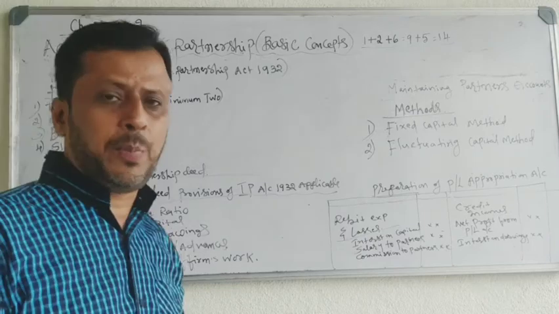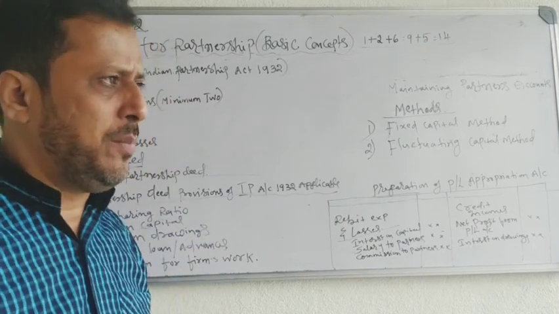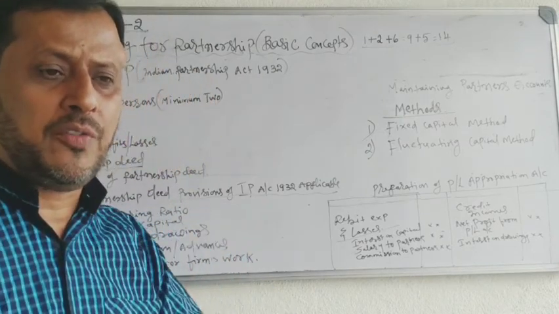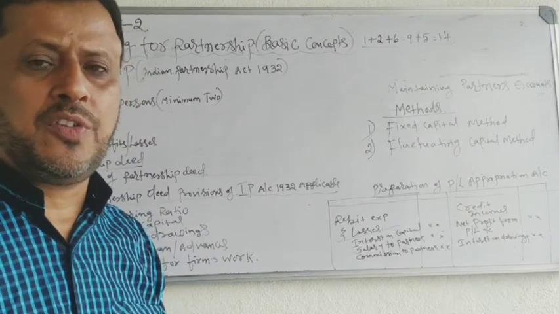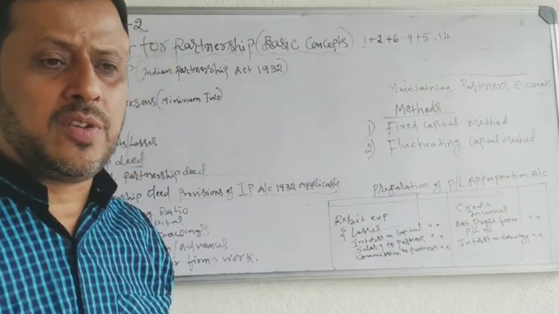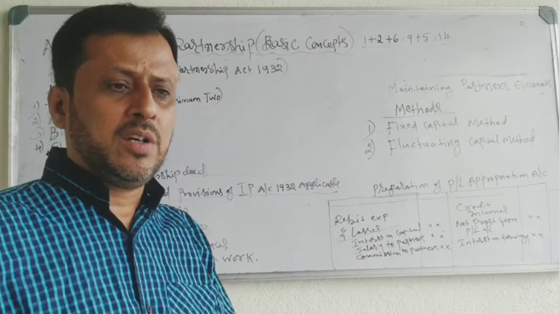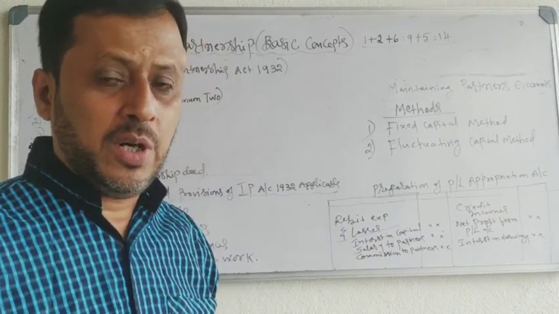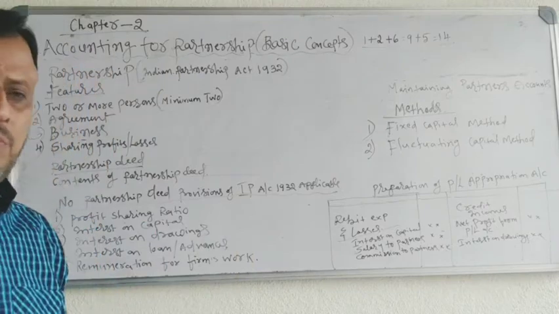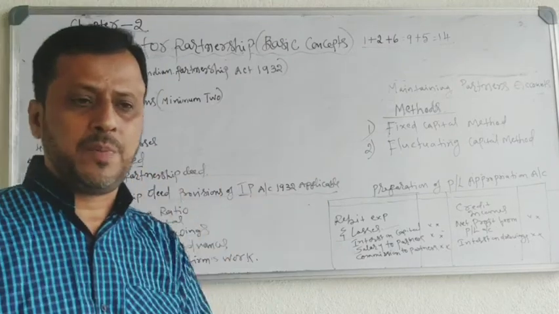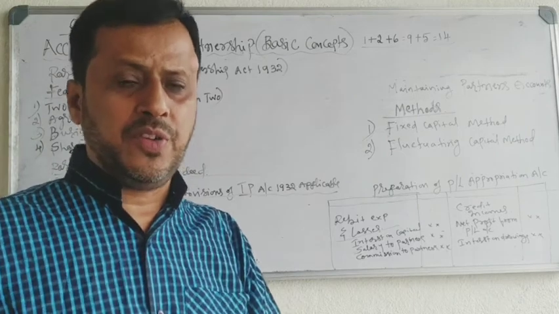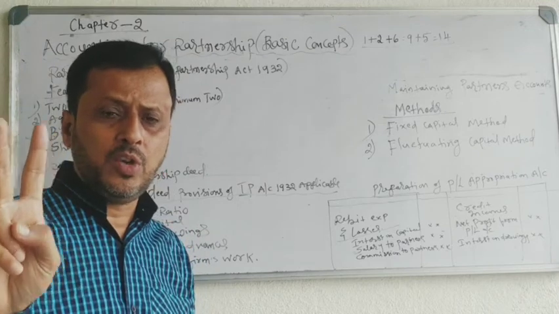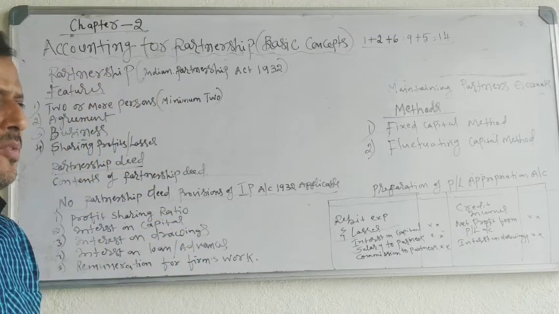You studied sole proprietorship. In sole proprietorship, there is only one man. One man will carry on the business. Whatever profits or losses come, he will take the profits and losses. He will carry on the business, and when the single person dies, then the business will be closed. But in the case of a partnership firm, the name itself is partnership. For carrying on the partnership business, there must be a minimum of 2 persons. Minimum of 2 persons.